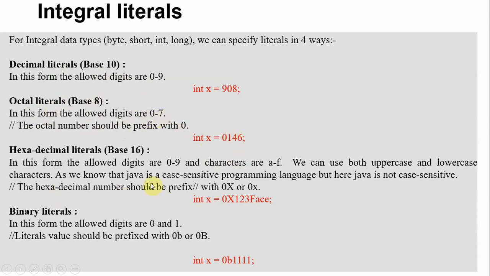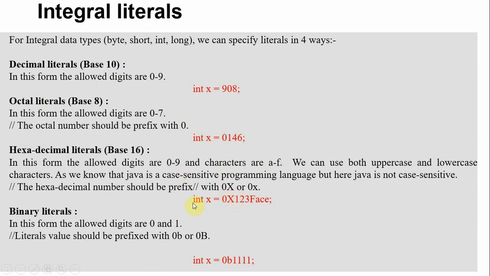The next one, hexadecimal literals. Hexadecimal literals allow digits 0 to 9 as well as characters A to F. After 9 we can use the characters A to F, and both uppercase and lowercase are allowed. In the octal we prefixed with 0; in the same way, in the hexadecimal we prefix with 0x. The x may be small or capital, that is not a problem.